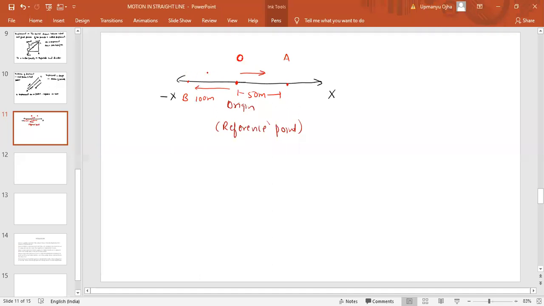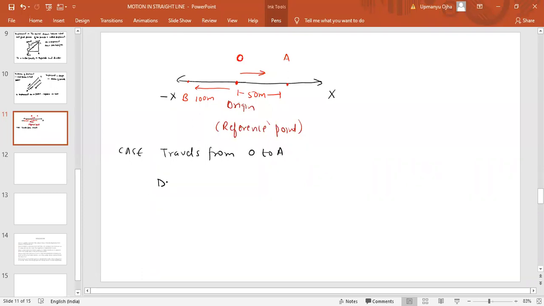It is moving on the negative side of the x-axis. So whenever the displacement is on the negative side, negative displacement will be there. Yes, minus 100. Very good. The displacement would be minus 100. Why minus 100? See, let us find the displacement for the first case, when the particle travels from O to A.